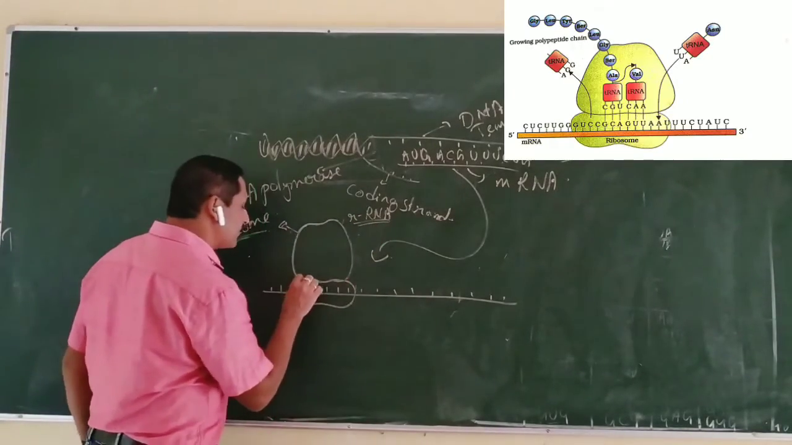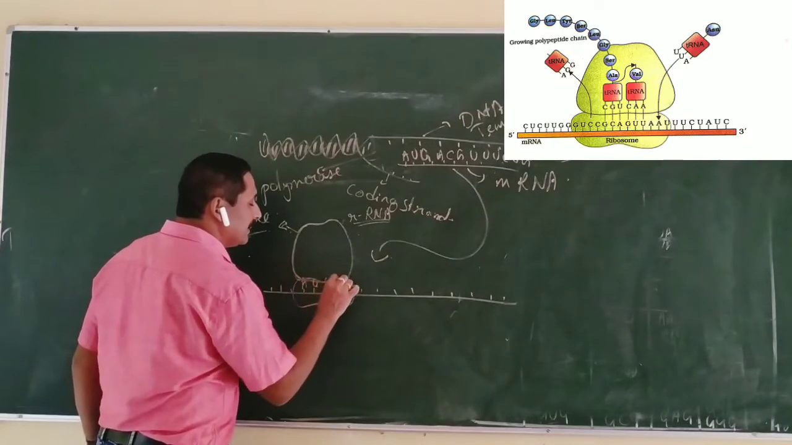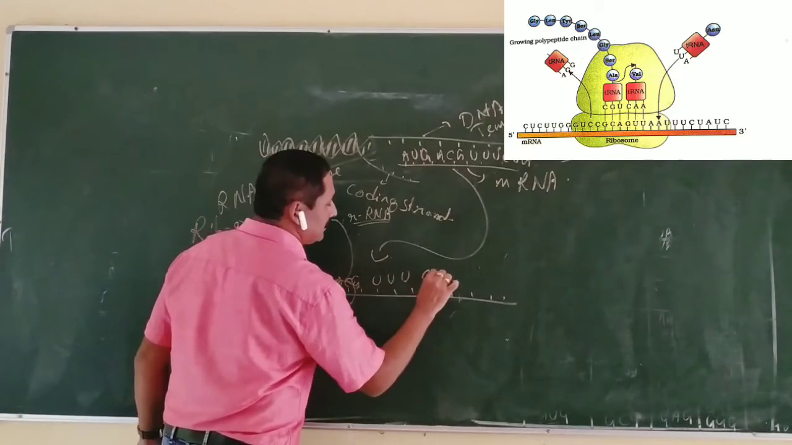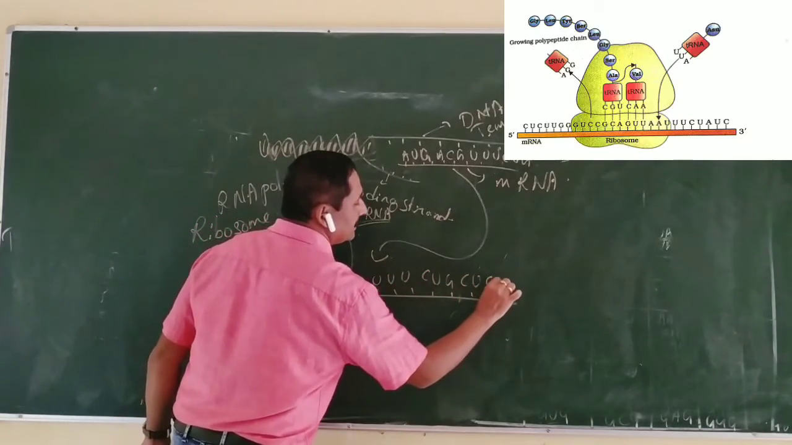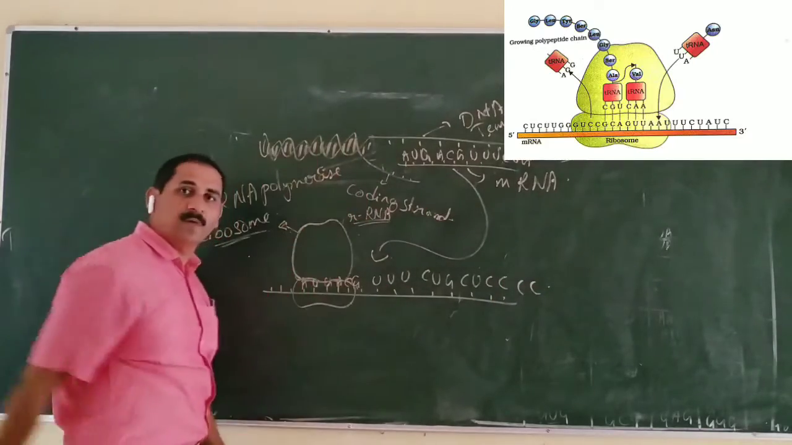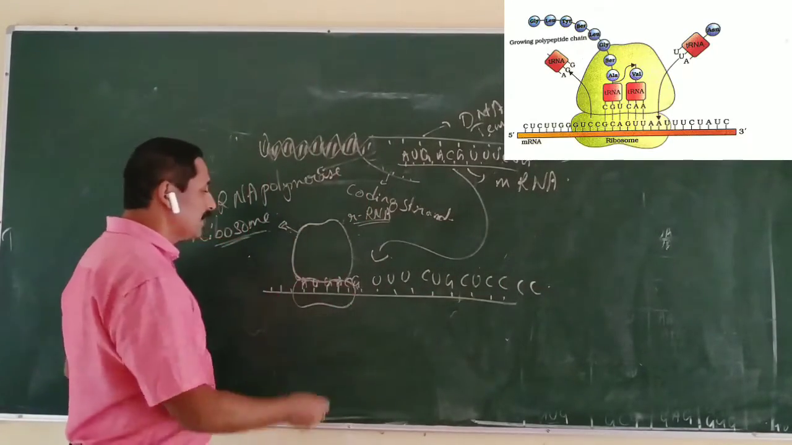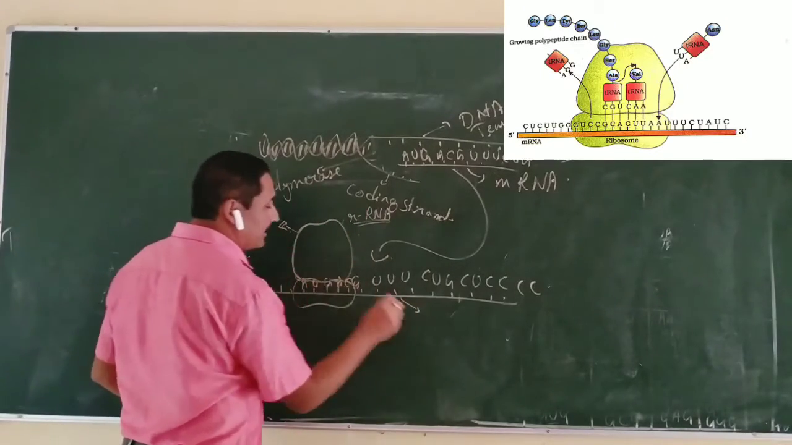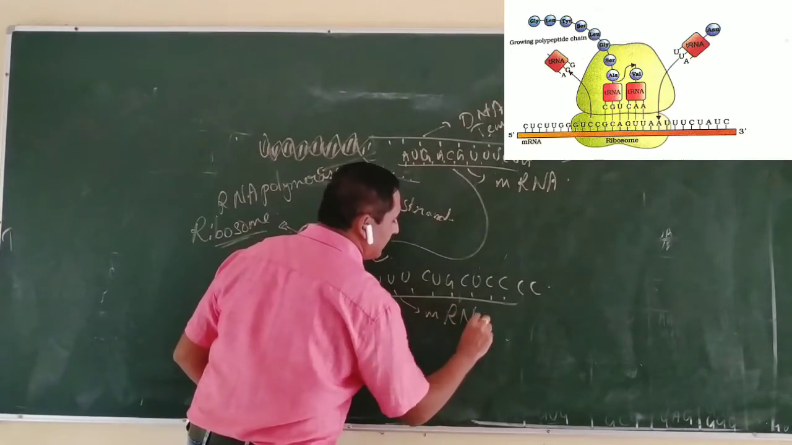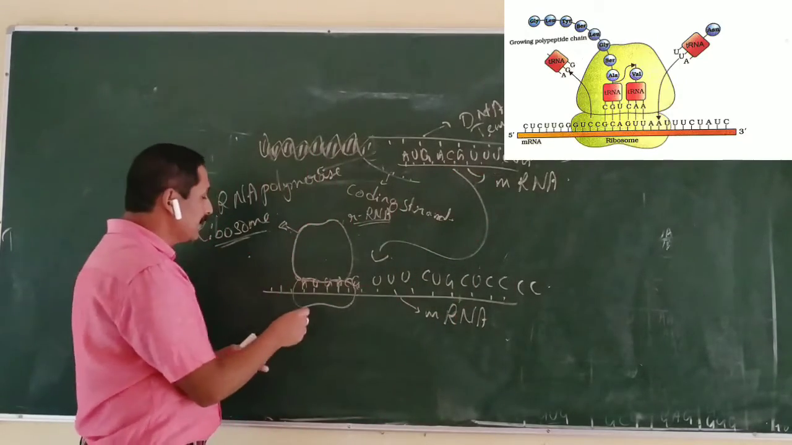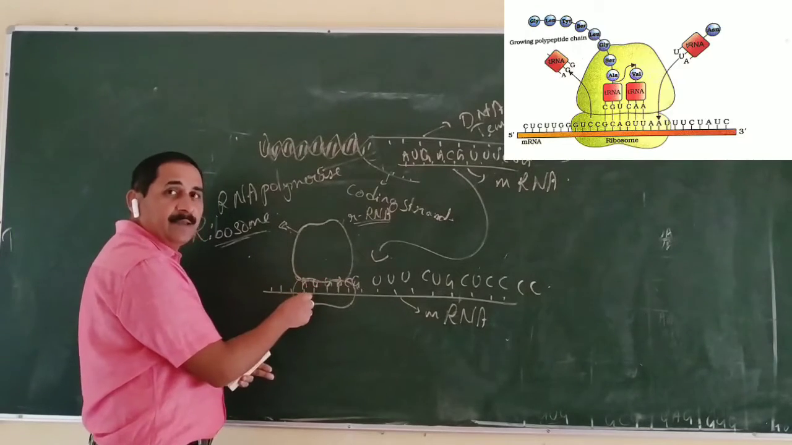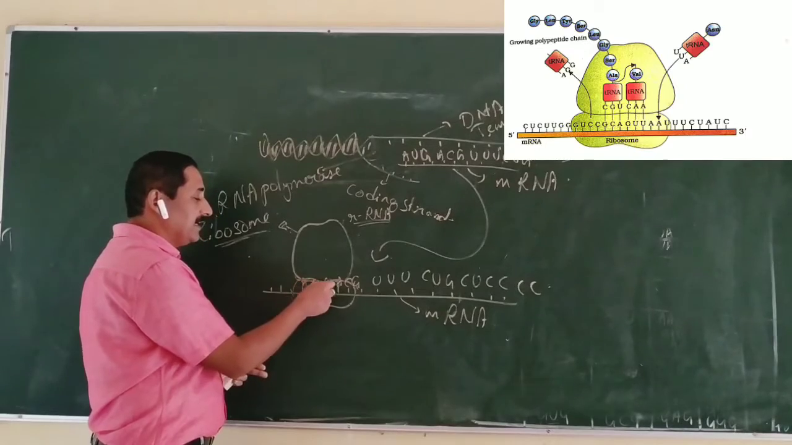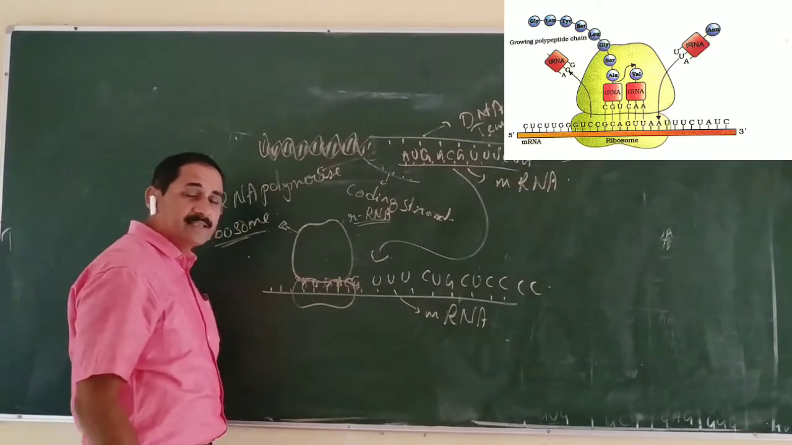You can see a sequence of codons: AUG, ACG, UUU, CUG, CUC, CCC, etc., whatever the number of codons. So the mRNA comes and attaches to the ribosome, the messenger RNA which carries the message from DNA. At the same time, the amino acids are required. The genetic code senses the amino acids.